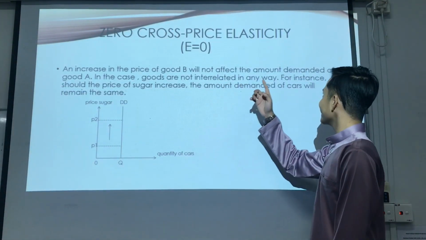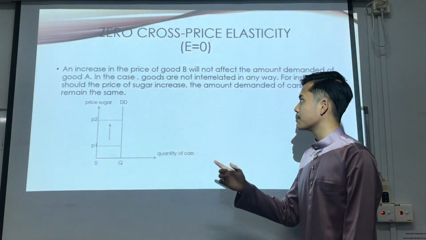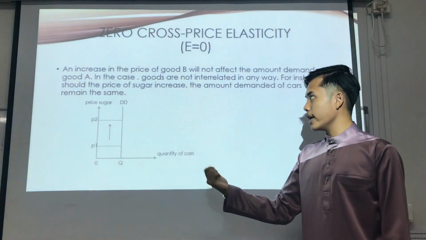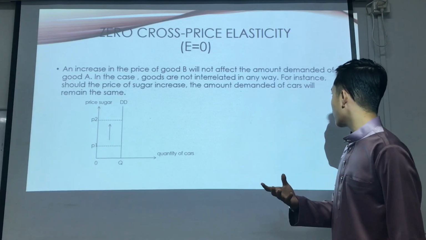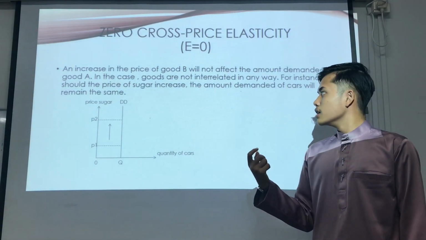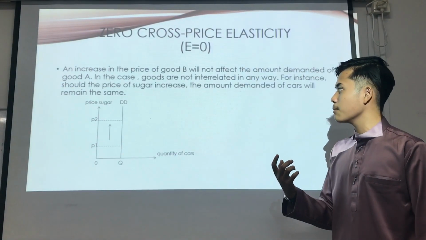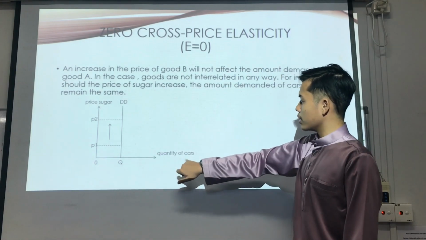Last but not least, zero cross price elasticity. E equals 0. An increase in the price of good B will not affect the quantity demanded of good A. In this case, the goods are not interrelated in any way. For instance, should the price of sugar increase, the quantity demanded of cars will remain the same. Okay, you can see the price of sugar and the quantity of cars.